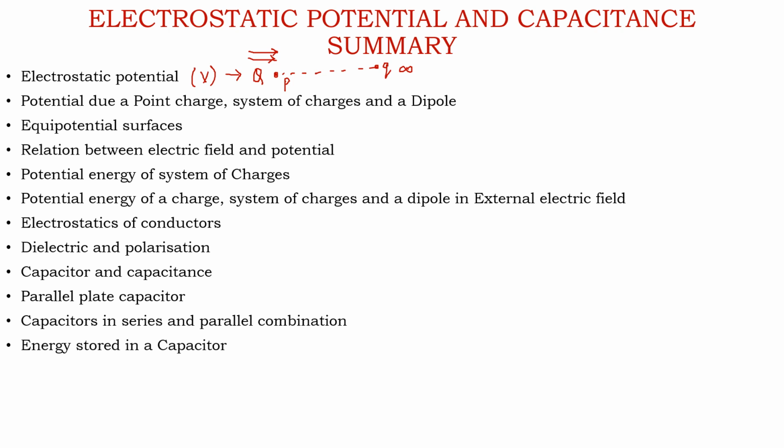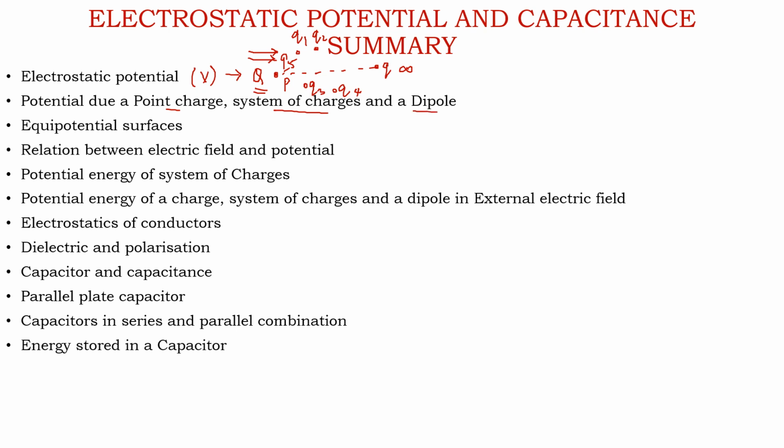Then for a concept where only a single charge was in the system, we derived a formula by stating that we are deriving a potential due to a point charge. Then we considered 3, 4, 5 and n number of charges, like Q1, Q2, Q3, Q4 and Q5. When we have this many charges, it forms a system of charges, and we tried to find the potential due to a system of charges.